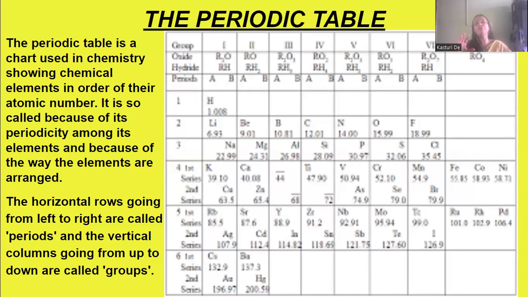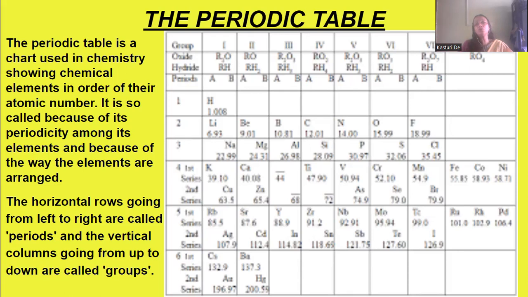It's a chart of chemical elements. It's in the chemistry subject only. It's a chart of chemical elements which were arranged in the order of their atomic numbers. Why is it called a periodic table? Because of the periodicity among its elements and the way the elements are arranged. That's why it is known as the periodic table.